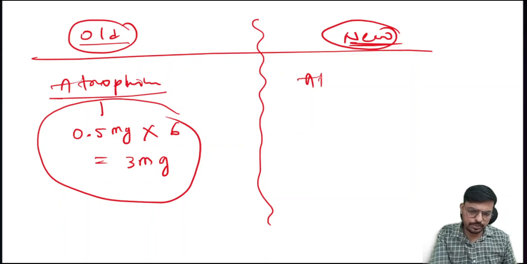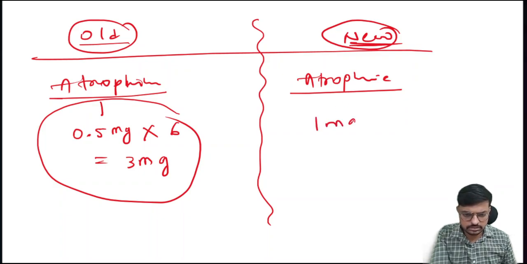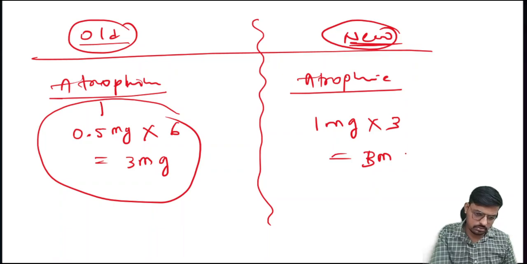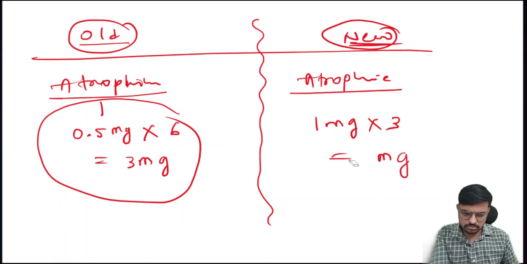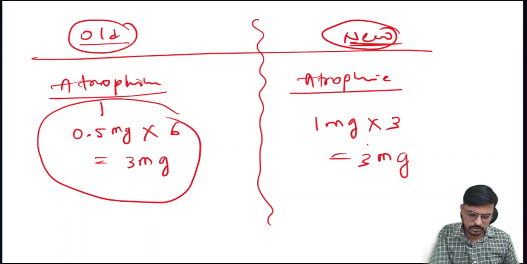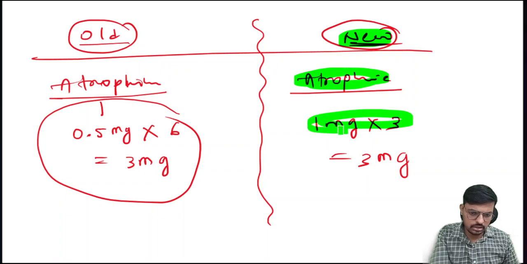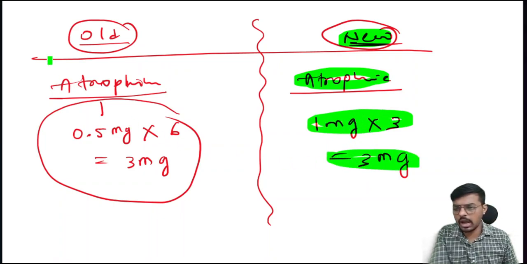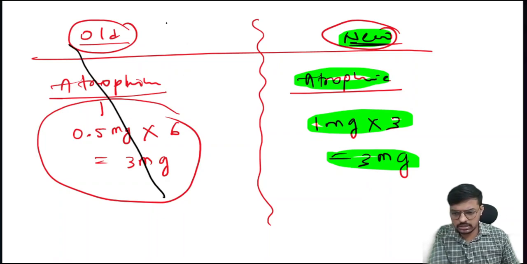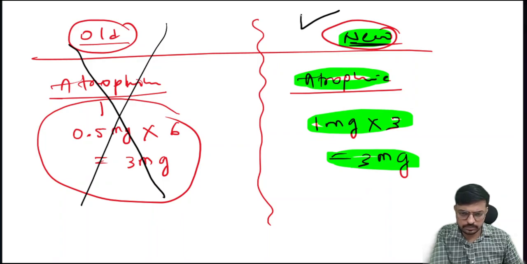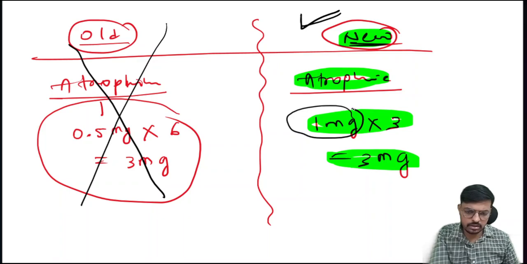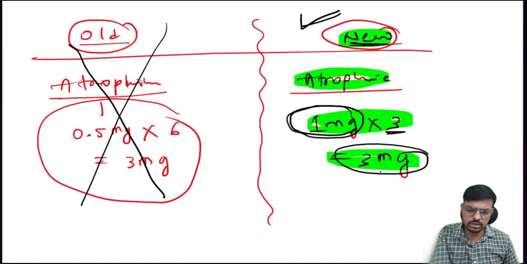The new concept is atropine in adult bradycardia, that is 1 mg, maximum 3 doses, total is 3 mg. If this question comes in your mark sheet, use this one only, read this one only, apply this one only, and in your few books, still this concept is there, delete this one. Okay, and use this one. So now the dose of atropine in the bradycardia is 1 mg, maximum 3 doses. Okay, total 3 mg we have to give.